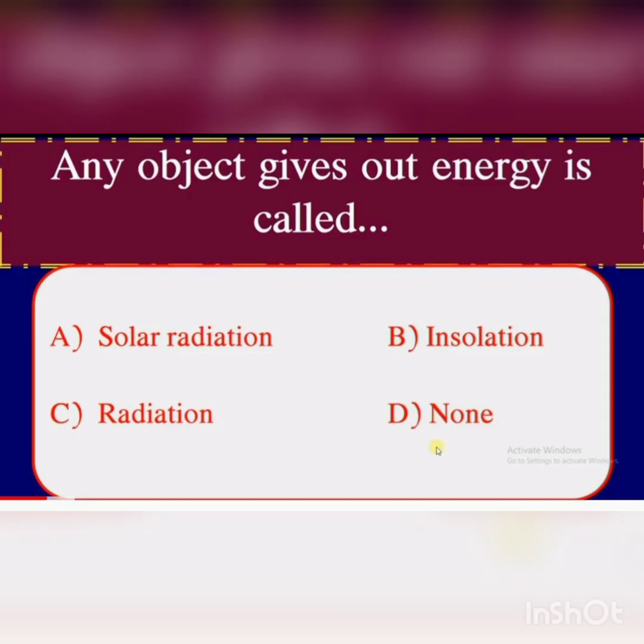Any object that gives out energy is called. A. Solar radiation. B. Insolation. C. Radiation. D. None. Answer is radiation.